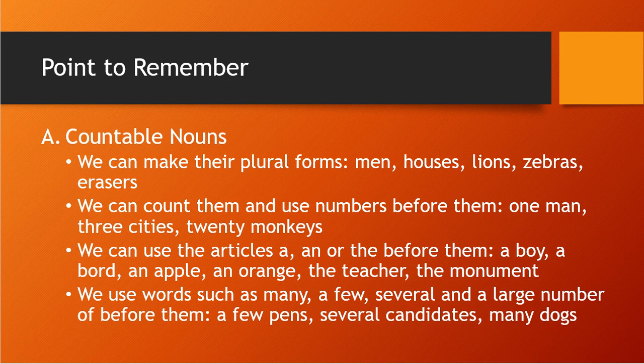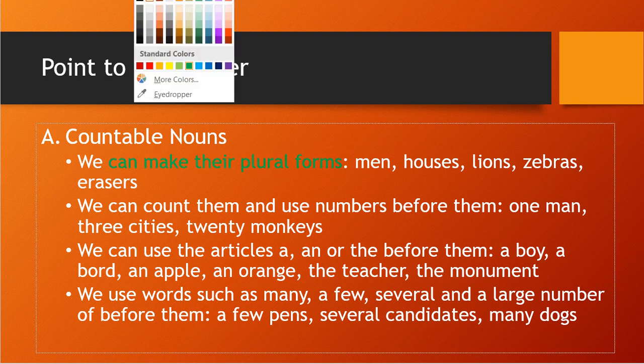A single lion, or a number of lions, then we can say lions. Zebras, erasers. In that way you can make it in plural form. So one point we understood here: we can make their plural form.